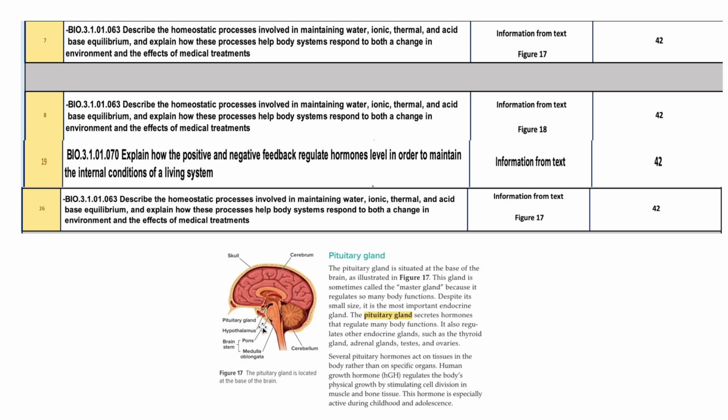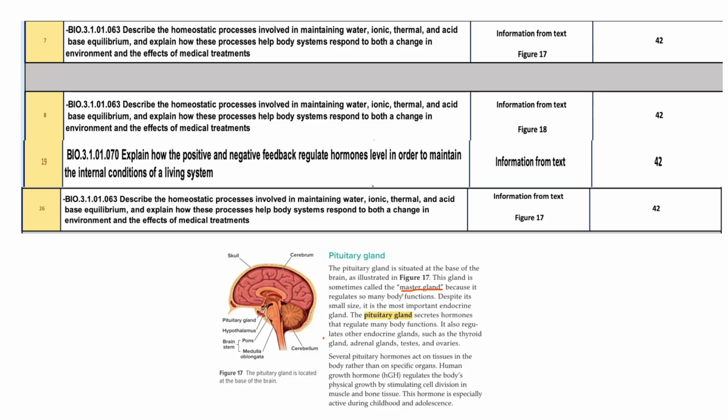Either you will get to label these parts of the brain. You have the cerebrum, skull. The pituitary gland is the small gland here, and the hypothalamus, and you can see the brainstem, which is pons and medulla. So you will get a question for sure about the pituitary gland. The pituitary gland is called the master gland in the body, right? It is the master gland of the brain because the pituitary gland is controlling all the other glands.